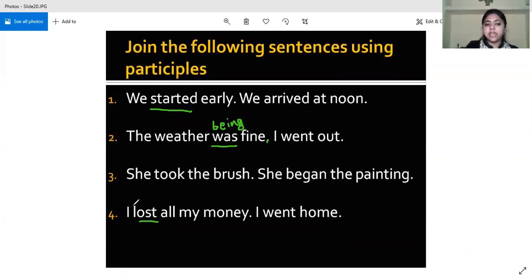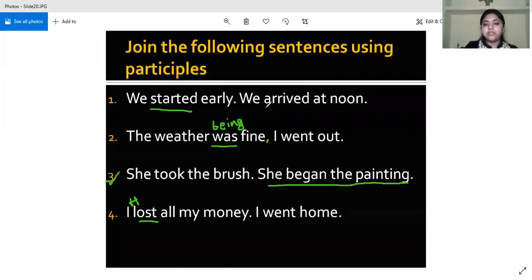So we will be using having lost. In the first and the fourth sentence, the action is complete. So here we will be using having. But in the third sentence, she took the brush, she began the painting. Here the second part of the sentence is in continuation. So taking the brush would be the correct form instead of having taken.